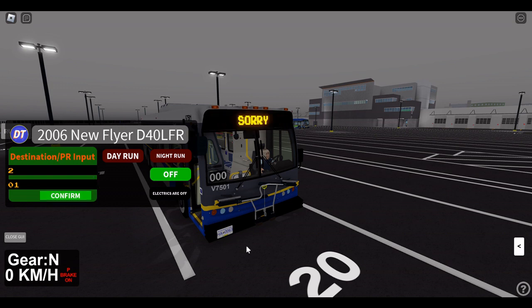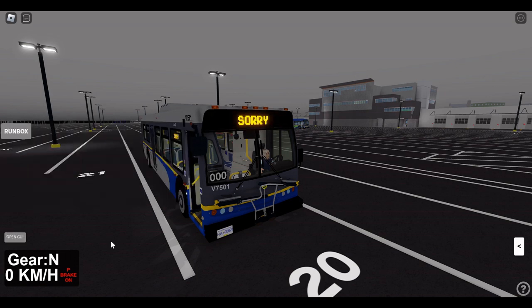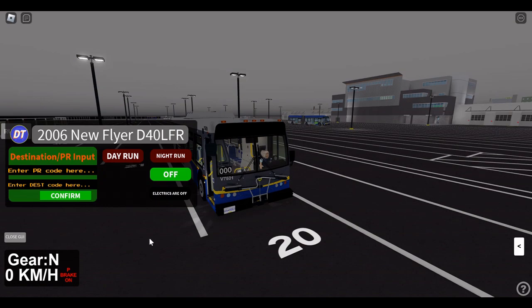The next sector within the destination system are PR codes, where PR stands for public relations. PR codes are extra codes that you may see that repeatedly switch between a destination code, such as sorry bus full. PR codes are formatted with just their own number starting from 1, and submitted through the other input on top. To disable PR, type code 0 into the top input.